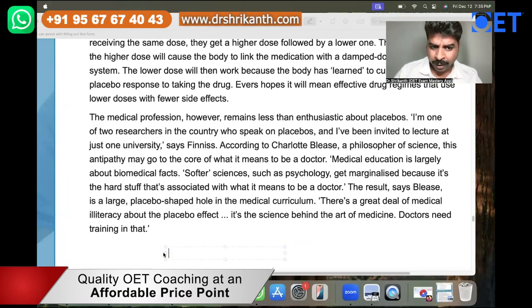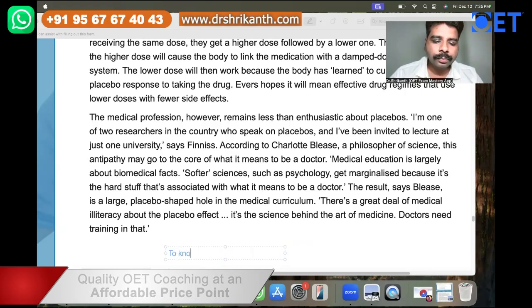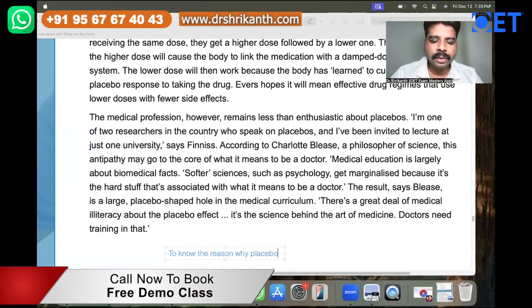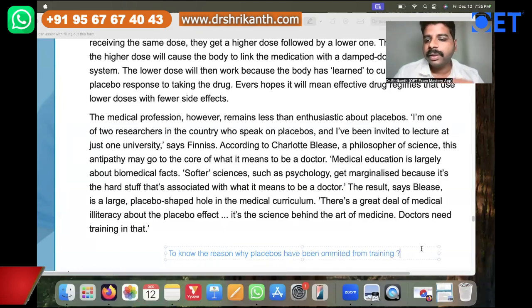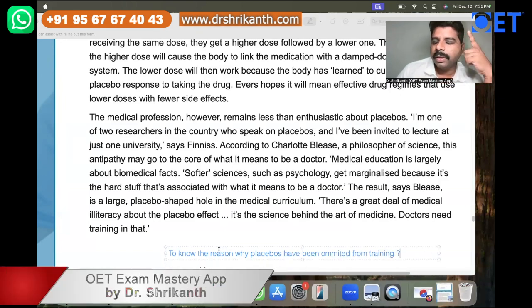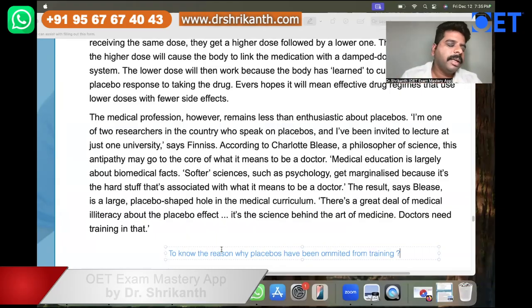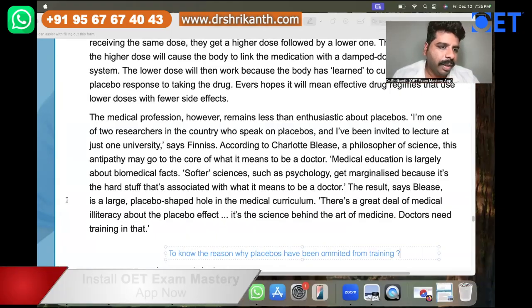You are reading this paragraph to know the reason why placebos have been omitted from training. With this intention, you have to read the paragraph. Otherwise, simply blindly reading it is not going to help you in any manner.